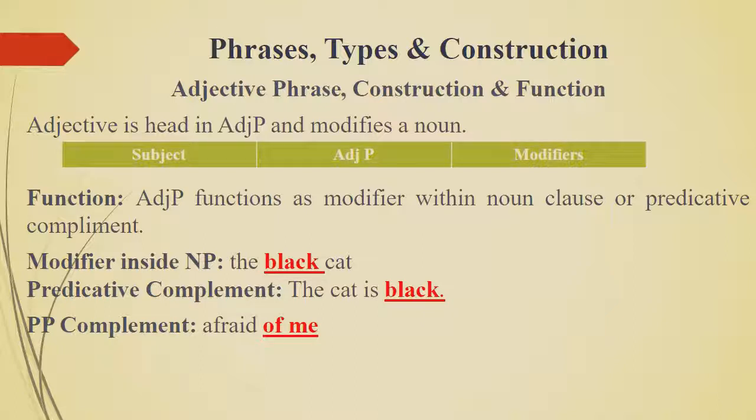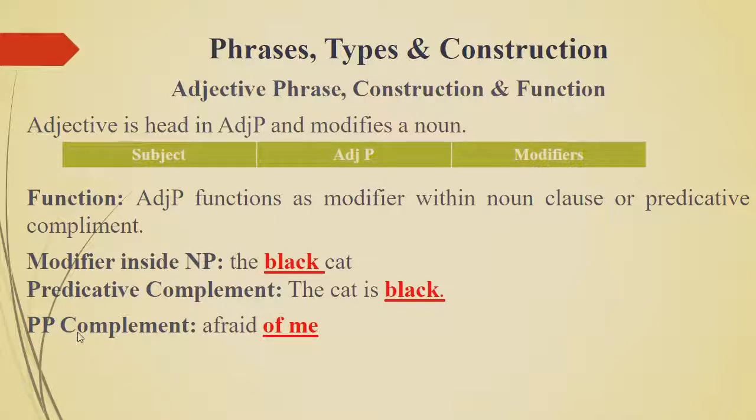Modifiers inside a noun phrase: the black cat. Here, cat is a noun which is modified by the adjective black. So, the black cat is an adjective phrase. Predicative complement: the cat is black. Here, black is telling us about the cat by providing the answer as a predicative complement.